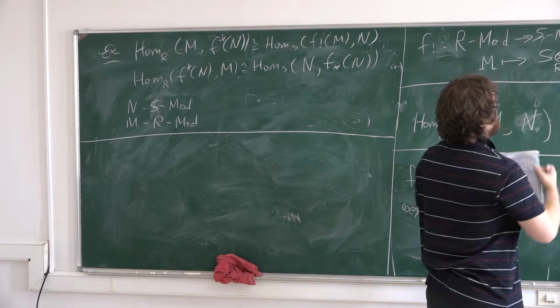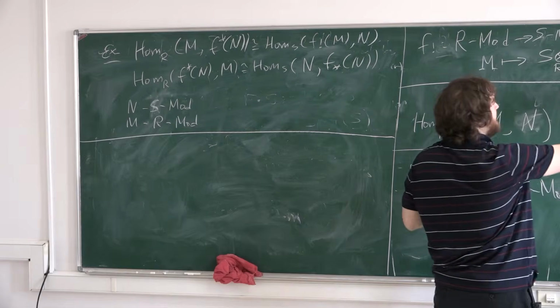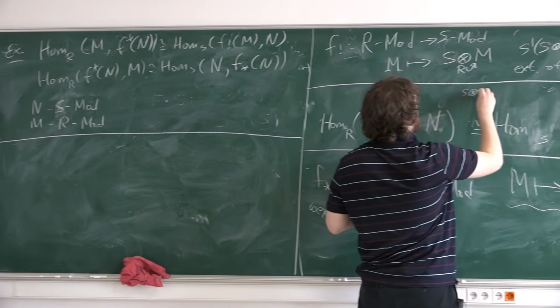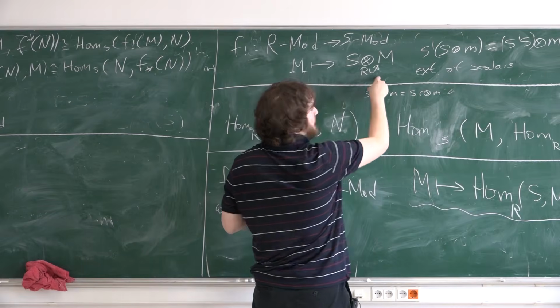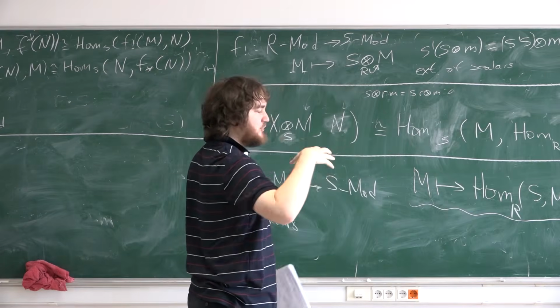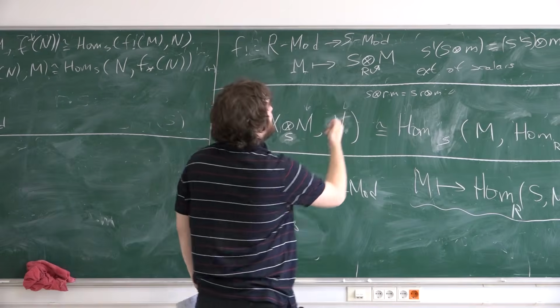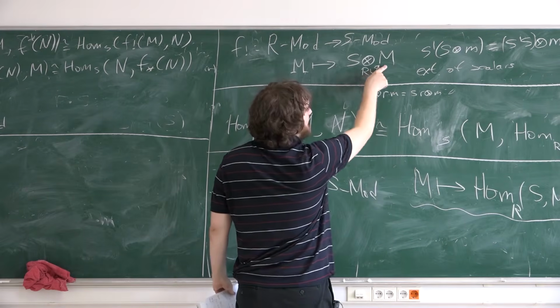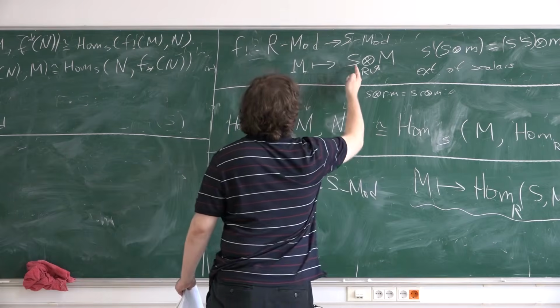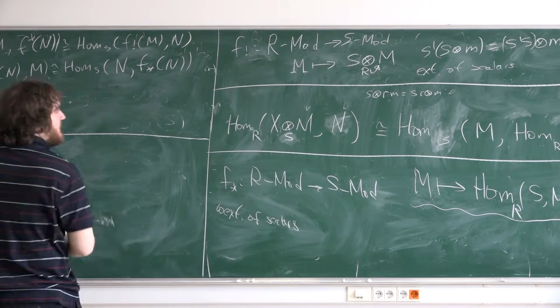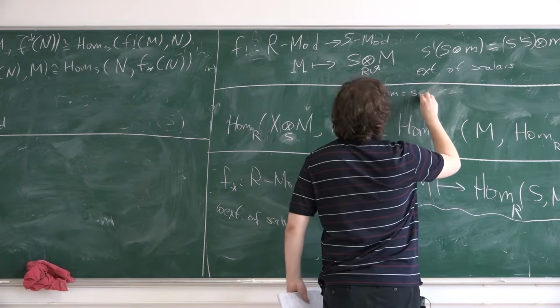I need left multiplication on this relation. If I tensor a module from the right, I need a left R module structure. So M is a left R module, and S I consider as a right R module here, by definition.